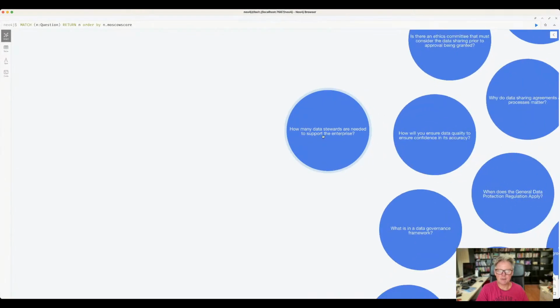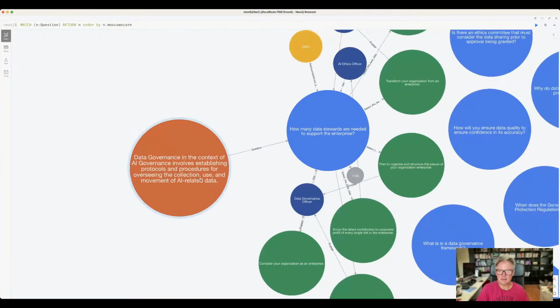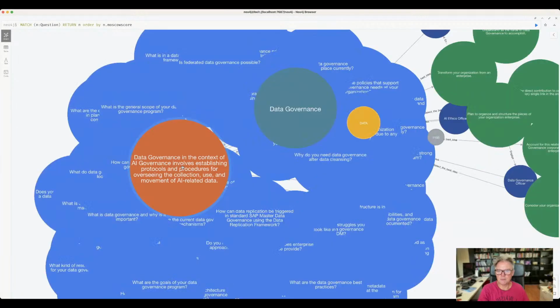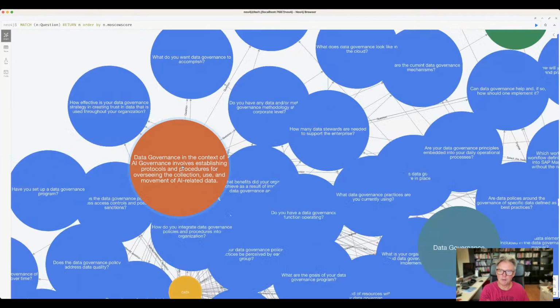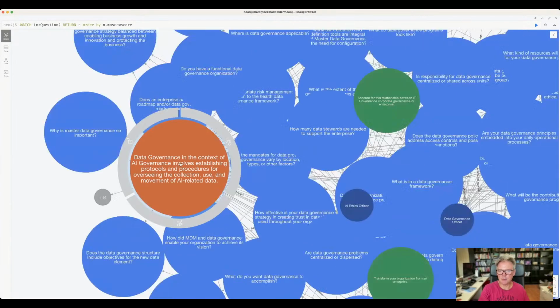How many data stewards are needed to support the enterprise? That's a question, and it's related to data governance in the context of AI governance, involves establishing protocols and procedures for overseeing the collection, use, and movement of AI-related data. Way more questions related to this one. Clicking it away, otherwise my screen gets overwhelmed.